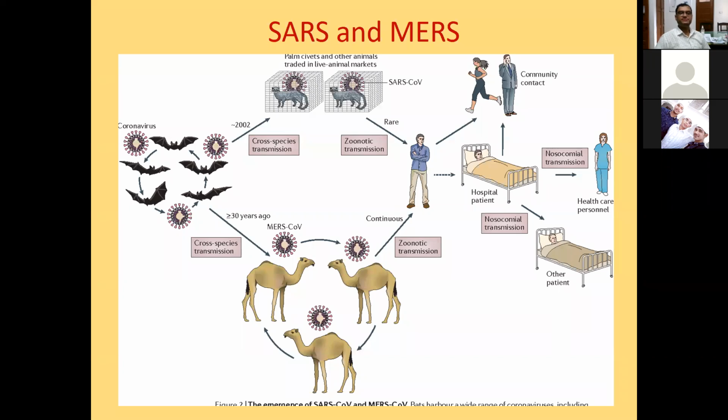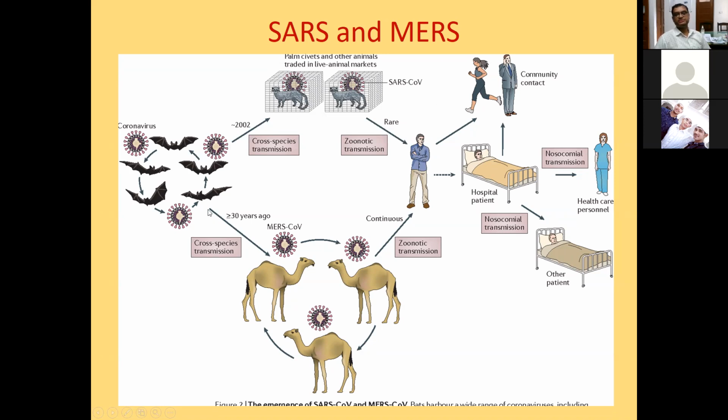From the bats, it was transmitted to the civet cat, which is also a wild animal. When these civet cats came in contact with human beings, the disease was transmitted to humans. So this is the way in which the SARS virus was transmitted to human beings and caused the epidemic of SARS in China.